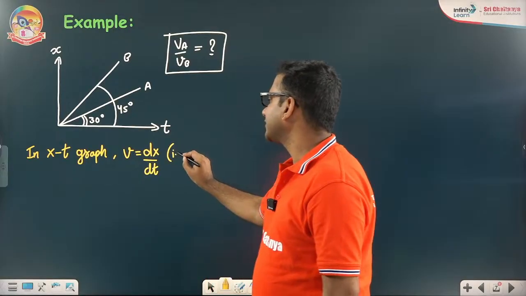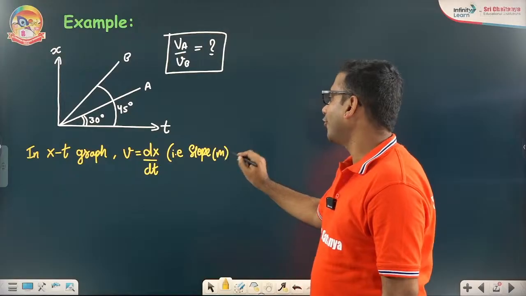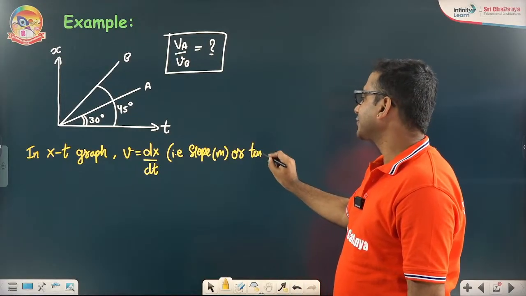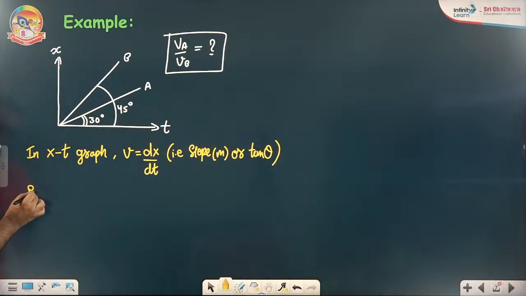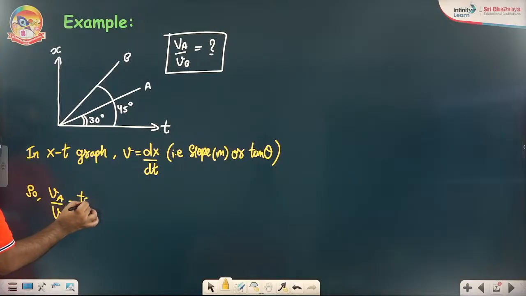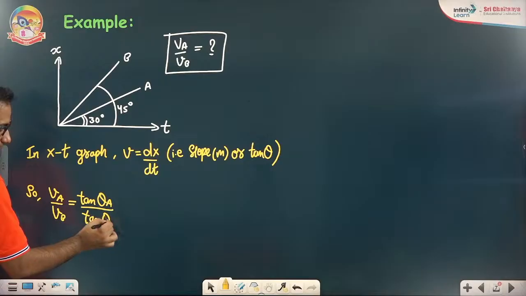That is, velocity is given by slope m or tan theta. That's what we have learned, slope m or tan theta. So can I say the VA by VB value will be equal to tan theta A by tan theta B?